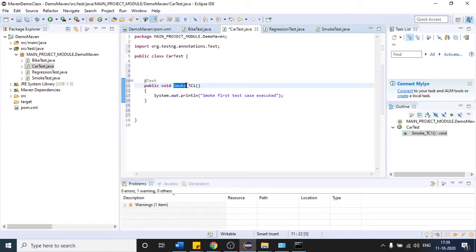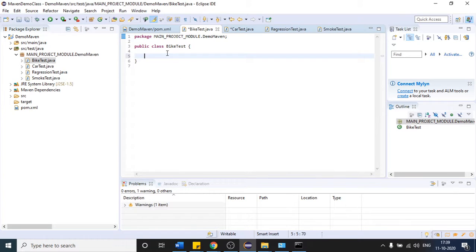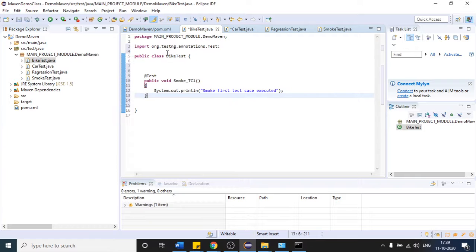So I will just say car test case. Here I am defining only one test case. I will write car test case executed. Once this test case executes, you are going to see this output. And inside this bike, I will again write one test case, which is bike test case, bike hyphen tc. Let me write bike test case executed.